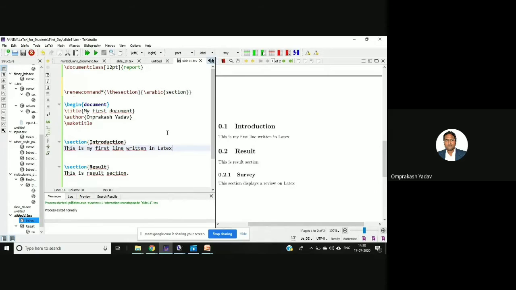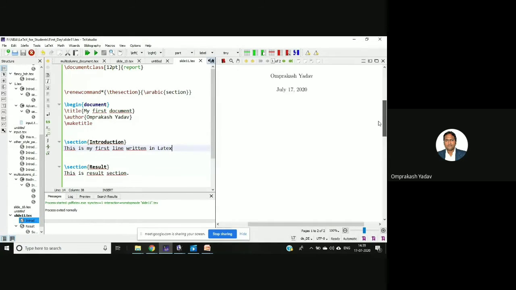Okay, now I want to change this. So what I'll do, I'll run this. So if you see here, it now got Arabic numerals, and then 1 and 2 and 3, the numbering is changed. And if you see here, the section was 2. So now the subsection is 2.1.